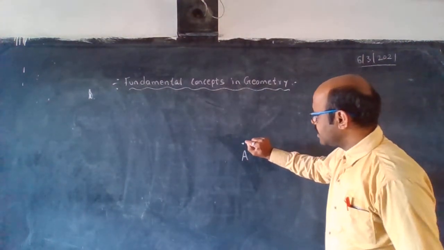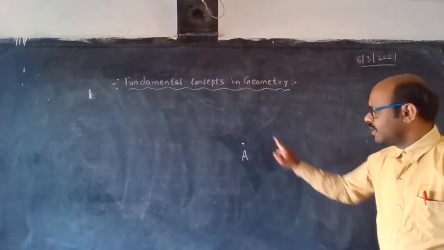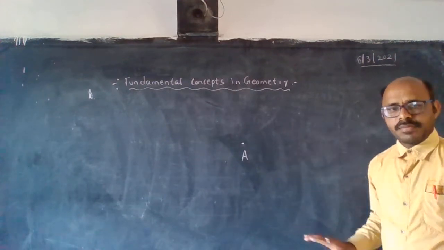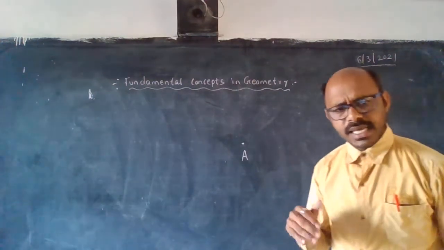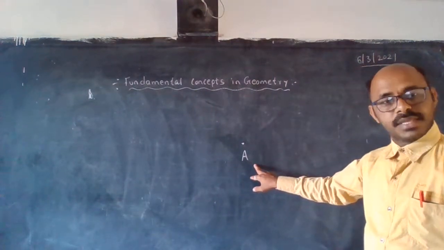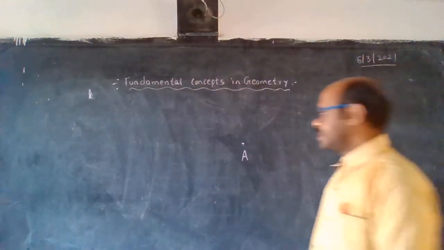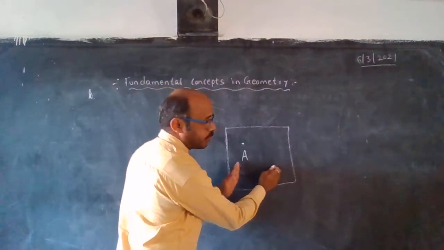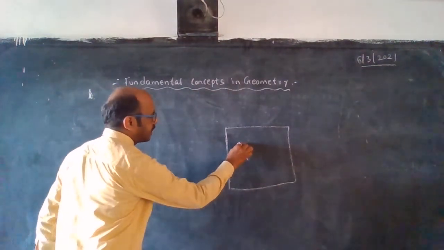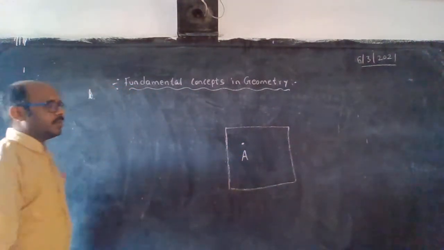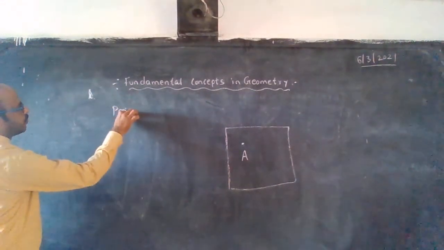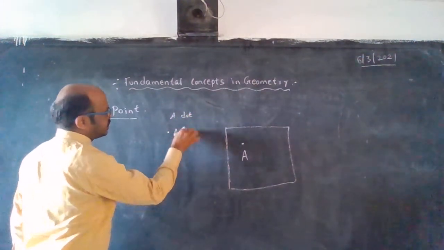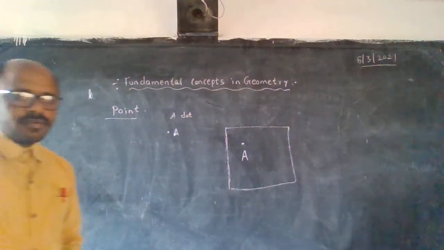Whenever we keep just the nib of the chalk or the nib of the pen to make a point, we give it a name. The name should be any English capital letter. In this specific place on the board we make a point, and we say this is point A, or dot A. We say the point's name is A.